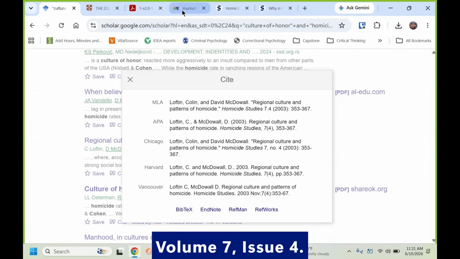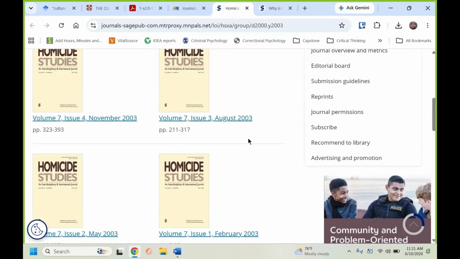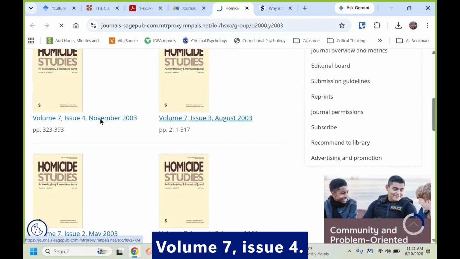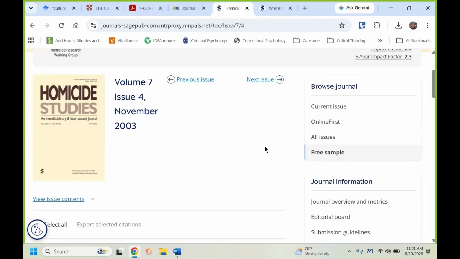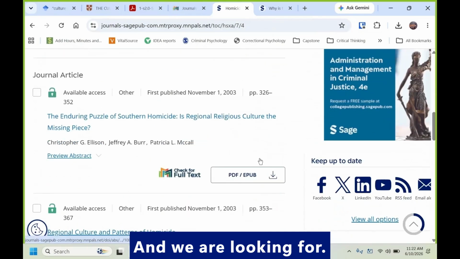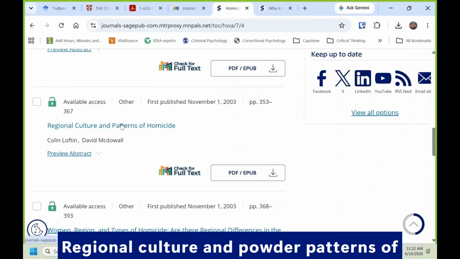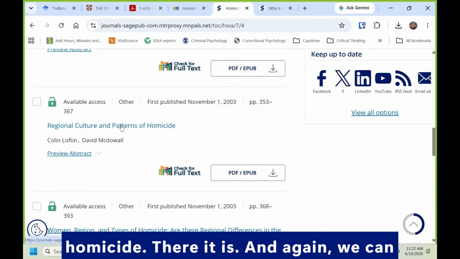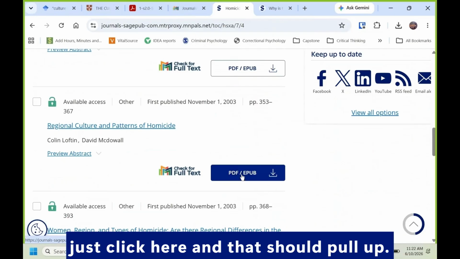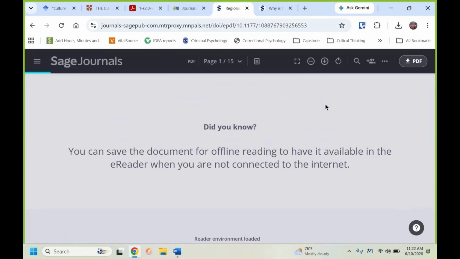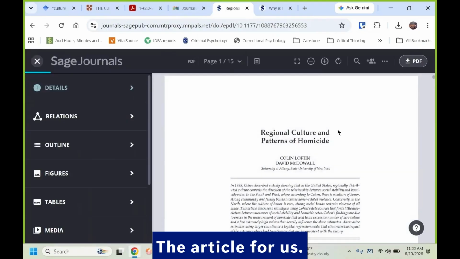Volume 7, issue 4. And we are looking for regional culture and patterns of homicide. There it is. And again, we can just click here and that should pull up the article for us.